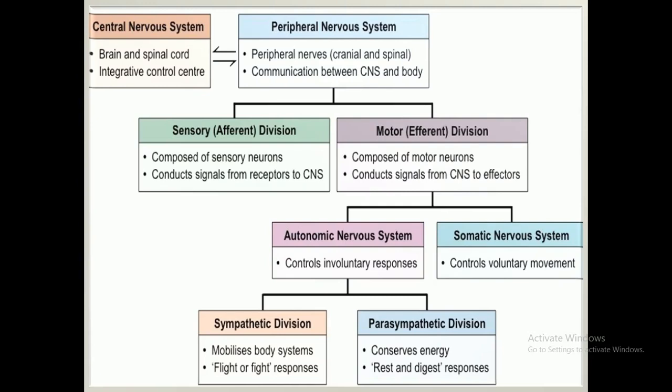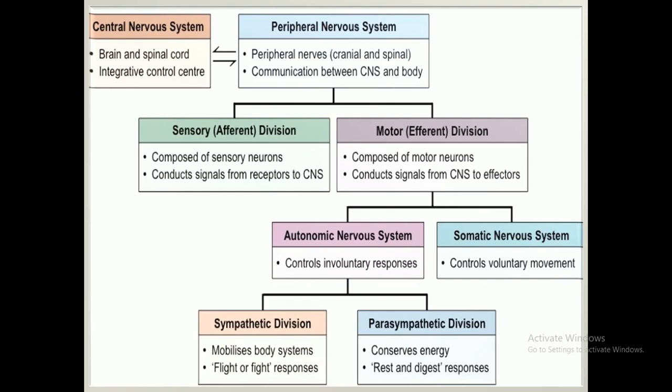Today we will talk about the autonomic nervous system, clinical pharmacology. In lecture 31 I have already discussed the nervous system, the autonomic nervous system, and basic pharmacology. Today the topic I am going to present is the organization and classification of the nervous system. The nervous system is classified into two categories: one is the central nervous system and the second one is the peripheral nervous system.